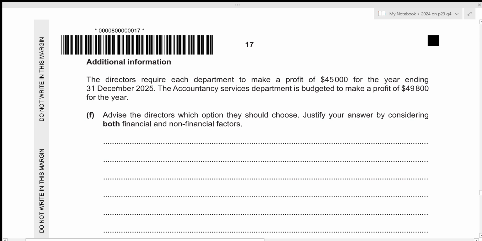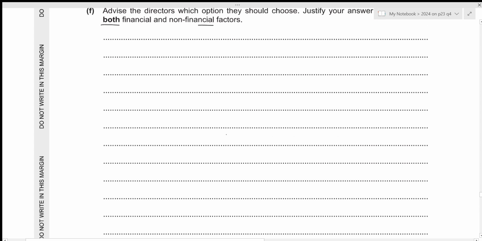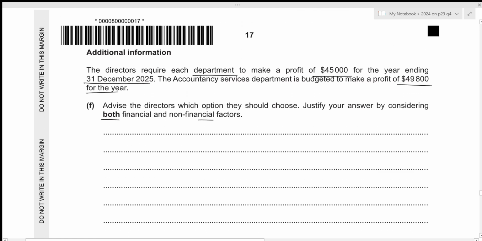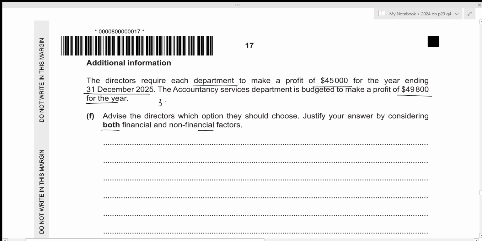Now we have some additional information. The directors require each department to make a profit of 45,000 for the year ending 31st December 2025. The accountancy services department is budgeted to make a profit of 49,800 for the year. We need to advise the directors which option they should choose, and we need to justify the answer by considering both financial as well as the non-financial factors. And this is of 7 marks. So we need to have 3 points for option 1, 3 points for option 2, and 1 final decision.